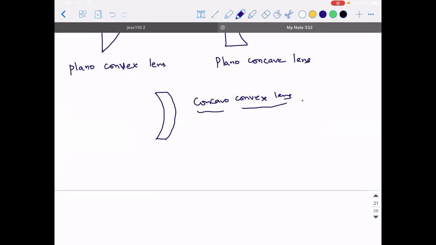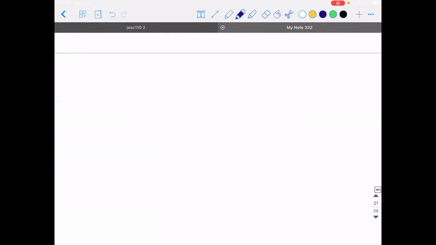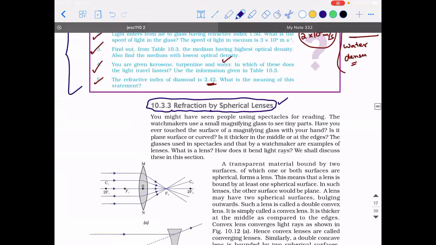We would have drawn 8. 6 for concave and 2 for convex. In a similar way, we will see how to form the ray diagram for lens also.